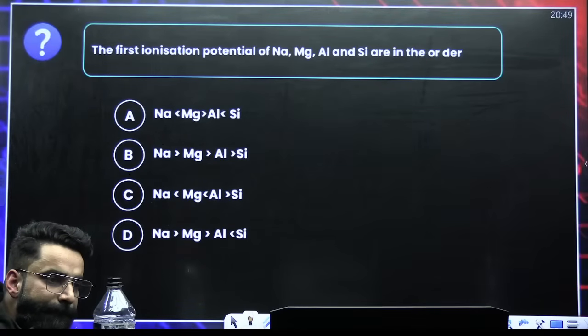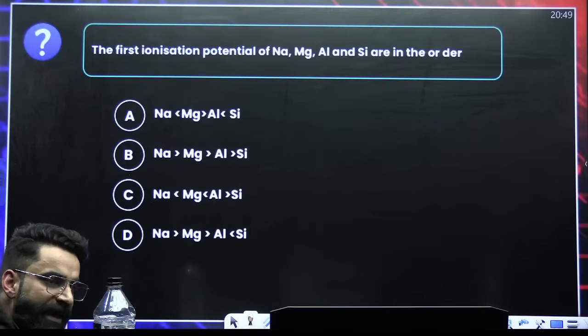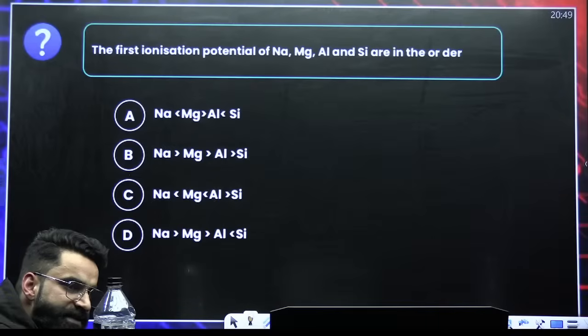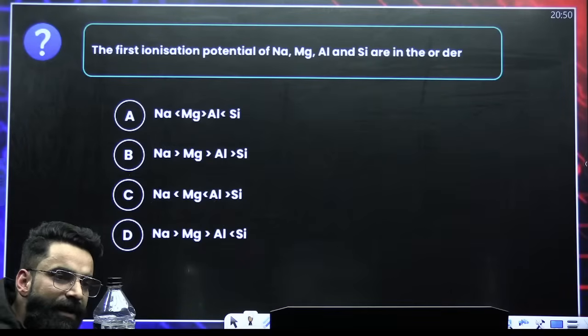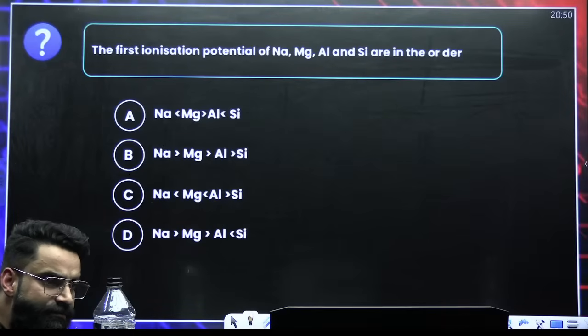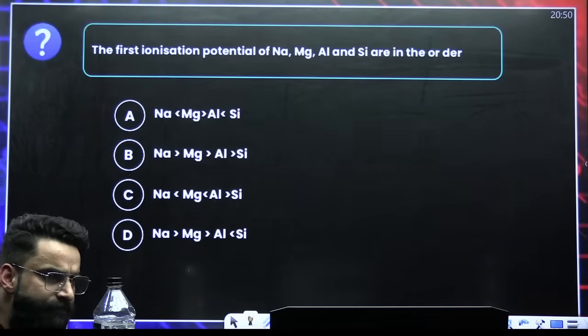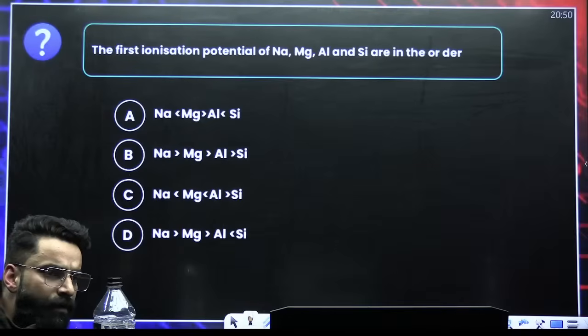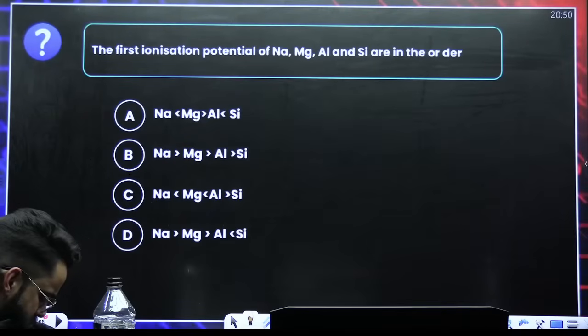Check it out quickly. Sodium, magnesium, aluminum, silicon. Same period. Along the period, ionization energy increases. But there will be a variation. What variation is it going to be?